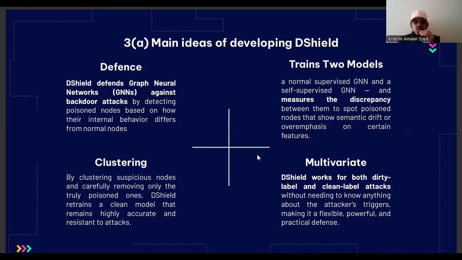The difference between these two is called semantic drift, and similarly, the poison nodes may show abnormal emphasis on certain features. It shows that something is wrong when comparing these two. After measuring these discrepancies, DShield applies clustering techniques to group together suspicious nodes, so that only truly poisoned nodes are removed, leaving the clean ones untouched as much as possible. So basically, DShield works without knowing what the attacker's trigger was and what happened behind the scenes.